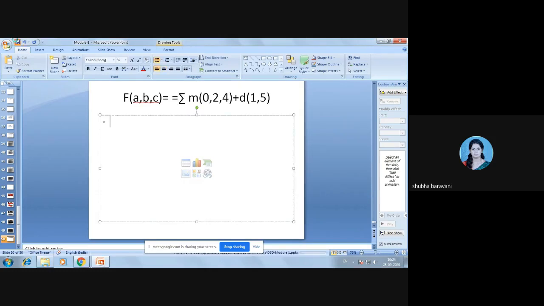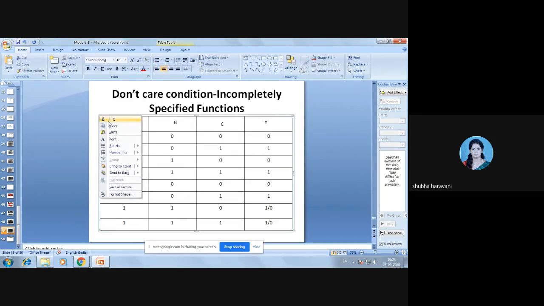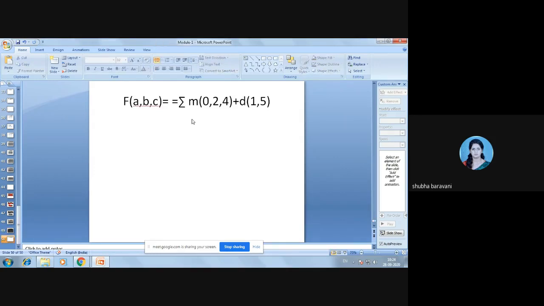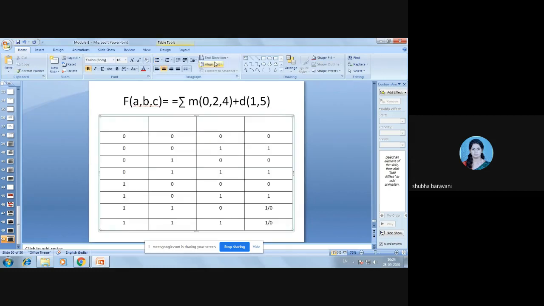This is the Boolean function. Try to draw the truth table. Are you all doing it? Yes, ma'am. Do it, then you can verify it from the presentation. First you try to do it.